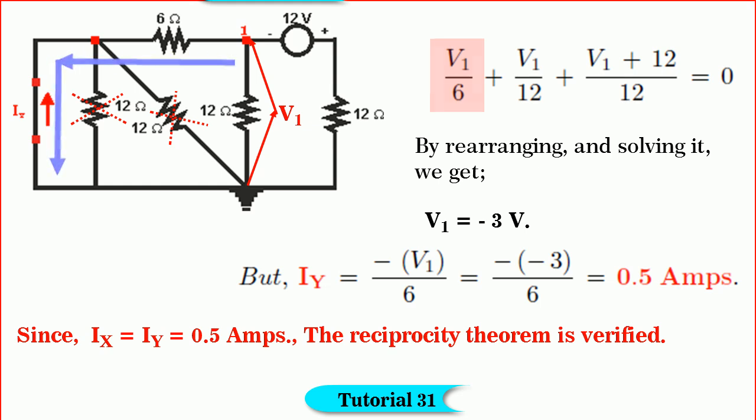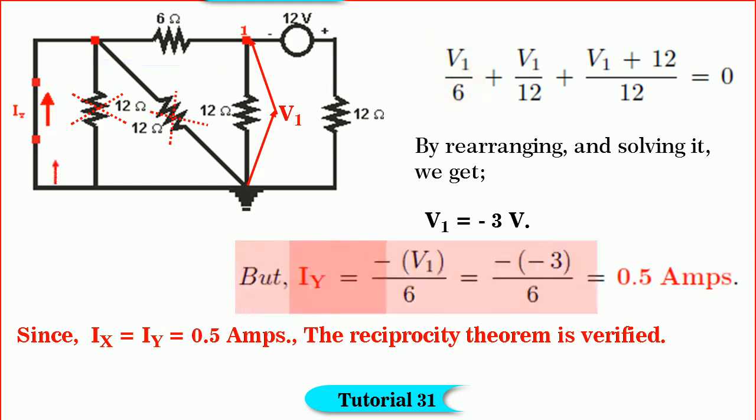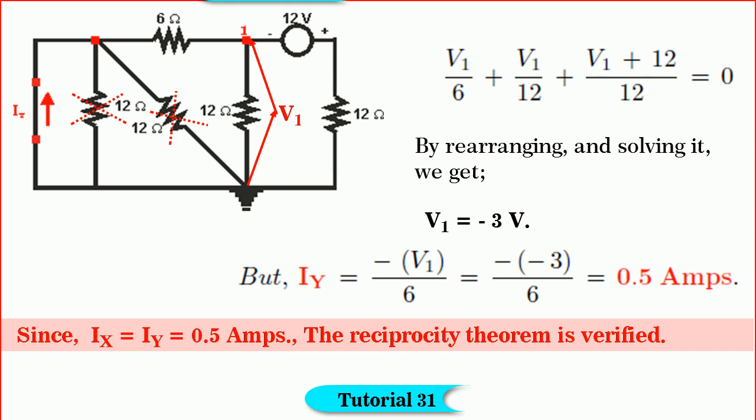So, Iy is equal to minus V1 divided by 6. By substituting the values, we get Iy is equal to 0.5 amperes. Since Ix is equal to Iy is equal to 0.5 amperes, the reciprocity theorem is verified.